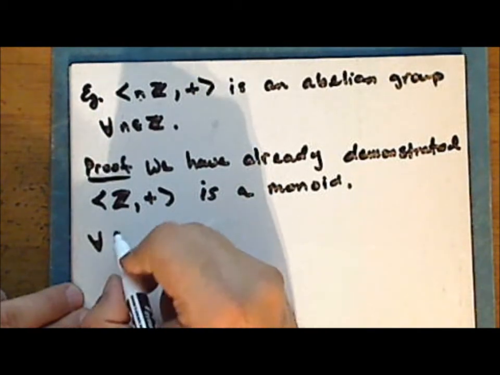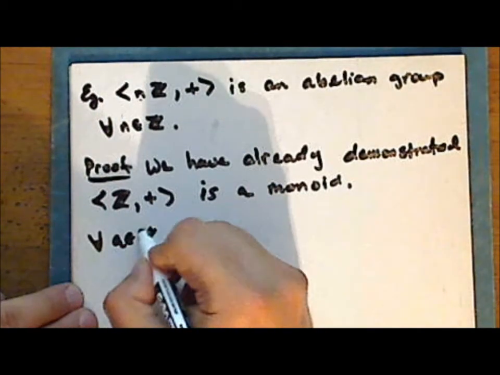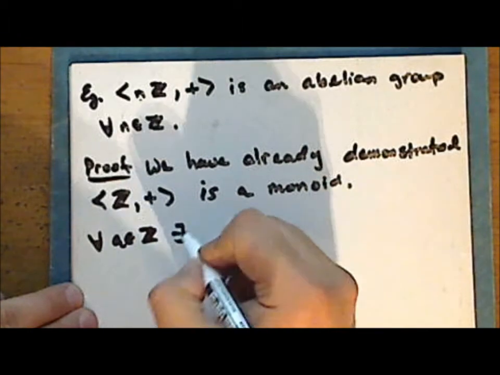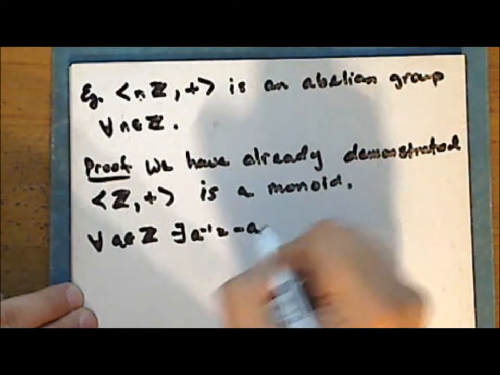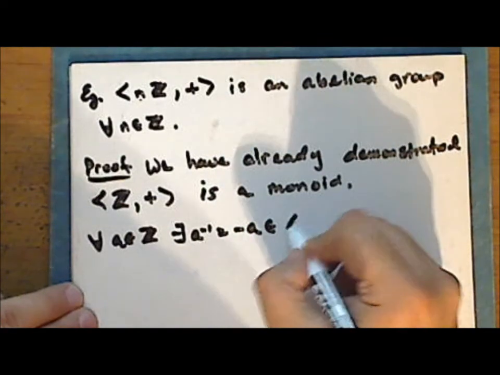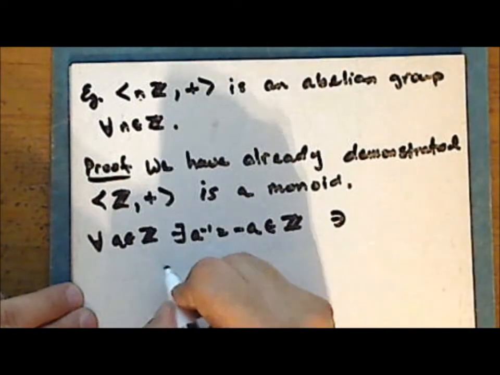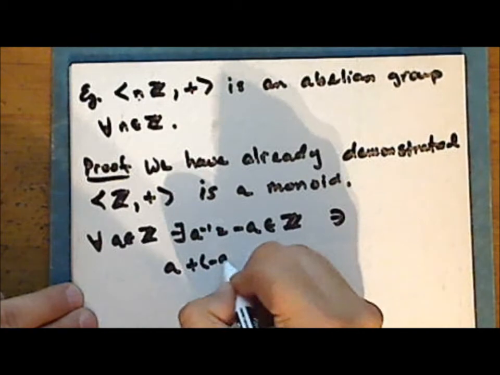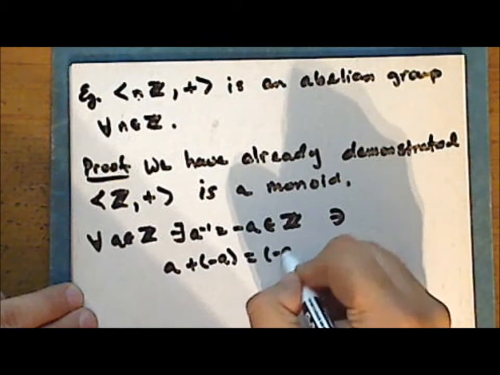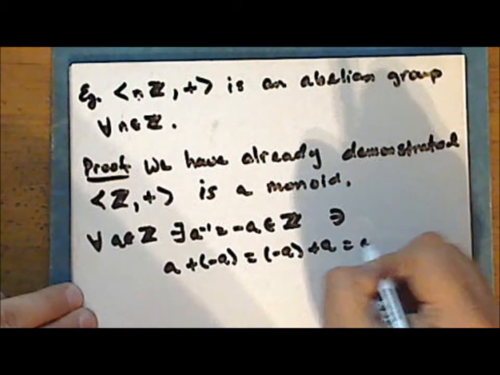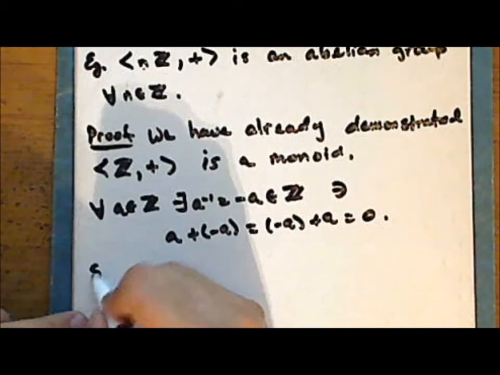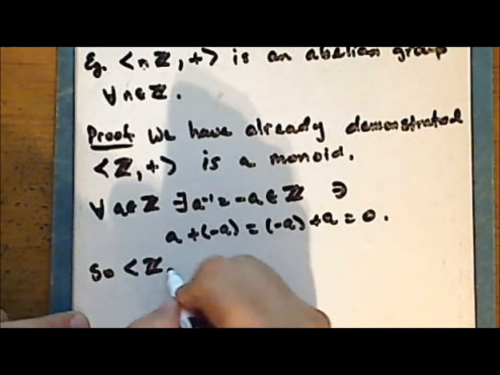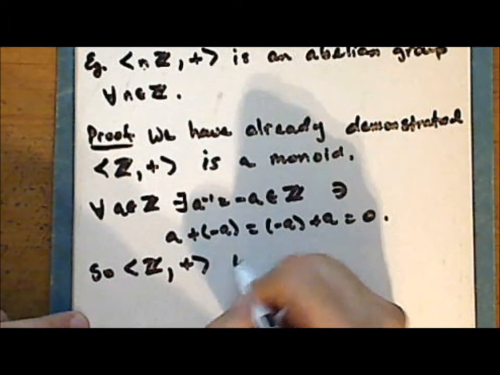Now, for every integer a, there exists an additive inverse, namely the opposite of a, or minus a, in the set of integers, such that a plus the opposite of a is equal to the opposite of a plus a, which is 0, where 0 is the additive identity. And so the integers under addition is a group.